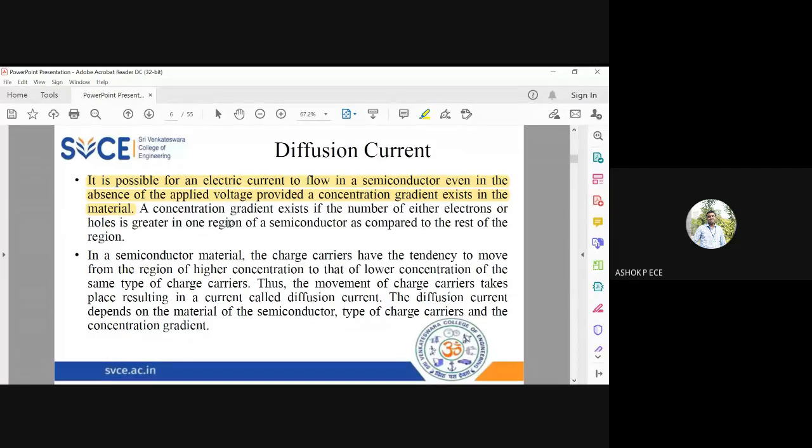This concentration variation is going to result in charge movement. When charges are going to move, you are going to have current. Simple. Is it clear? I will say an example.